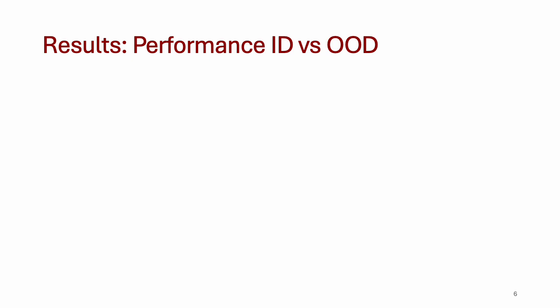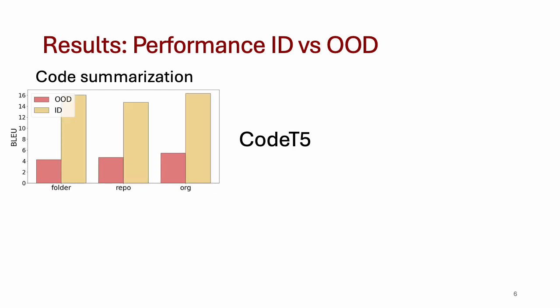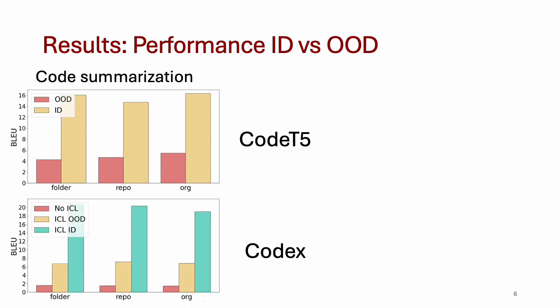First, let's look at ID and OD model performance on code summarization, which is evaluated with the BLEU metric. We see that CodeT5 model performance changes 2 to 3 times after it has been adapted on just a few examples from the target domain. This plot illustrates the change for just 16 examples. For Codex, we see that its performance with only instructions and no in-context learning is pretty poor. Adding OD in-context examples improves its performance by a lot.